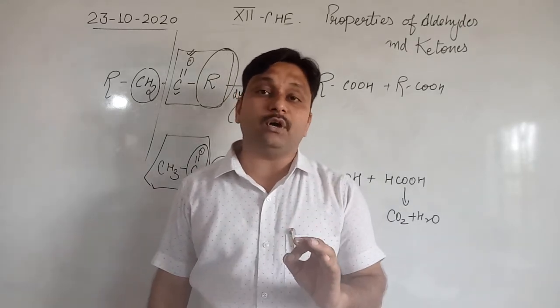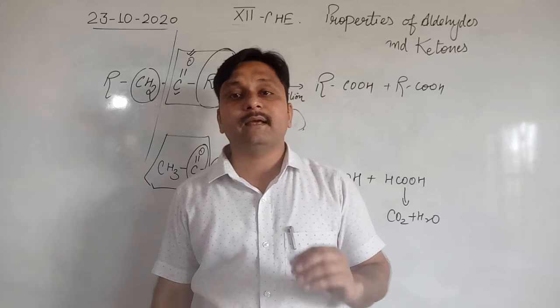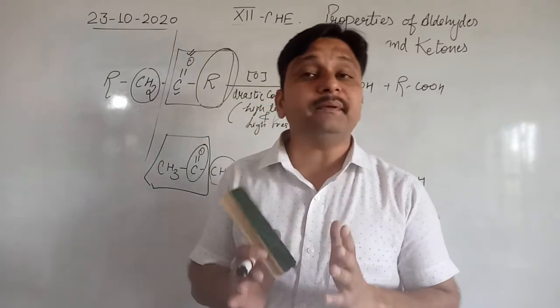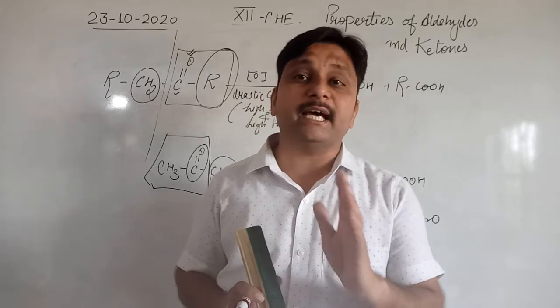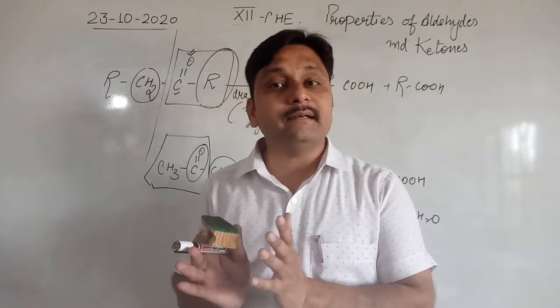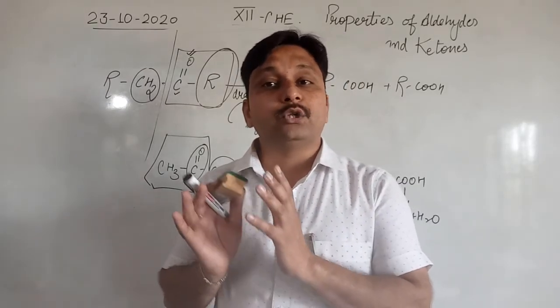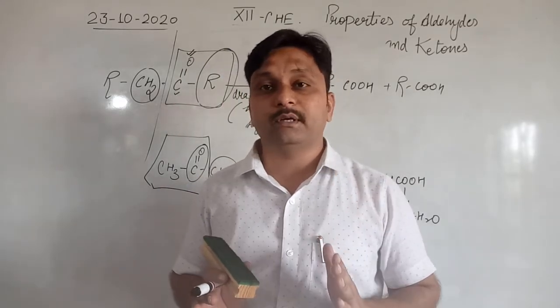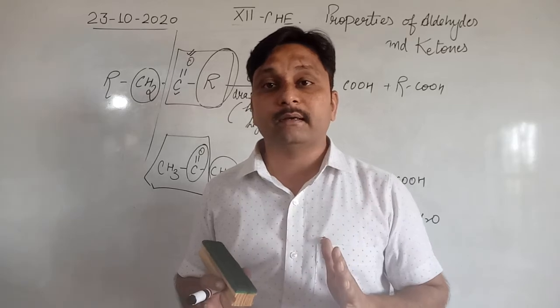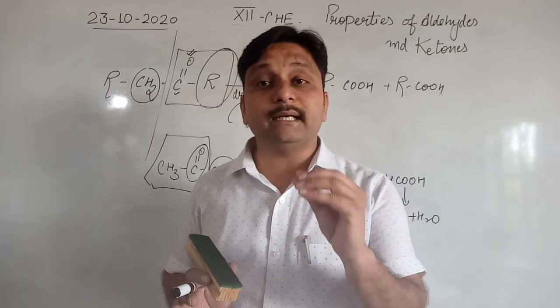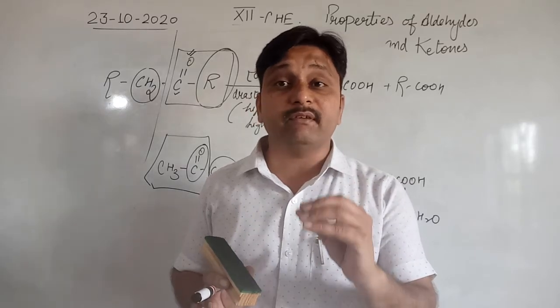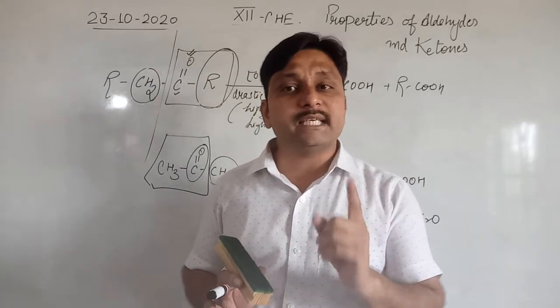The last topic of oxidation is the iodoform test, or simply we can say the haloform test. In this test, those compounds which have a CH3CO group, meaning a methyl ketone group, whether an aldehyde or a ketone, respond.